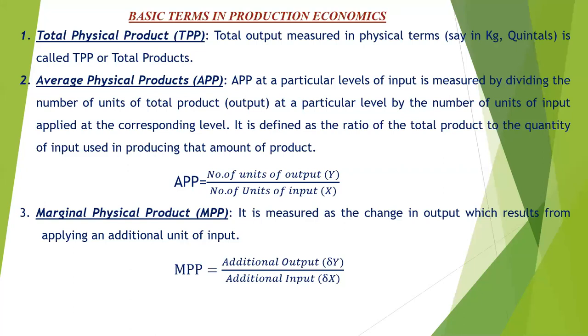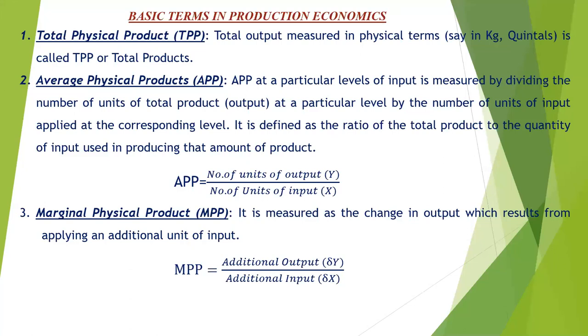That is the change in output divided by the change in input. How much the quantity of the input changes, and due to the change in the input, how much the quantity of the output changes. The change in output due to the change in input is the marginal physical product. So it is measured as the change in output which results from applying an additional unit of the input. If the farmer uses additional units, how much change or addition does he get in the output, that measurement is called the marginal physical product.